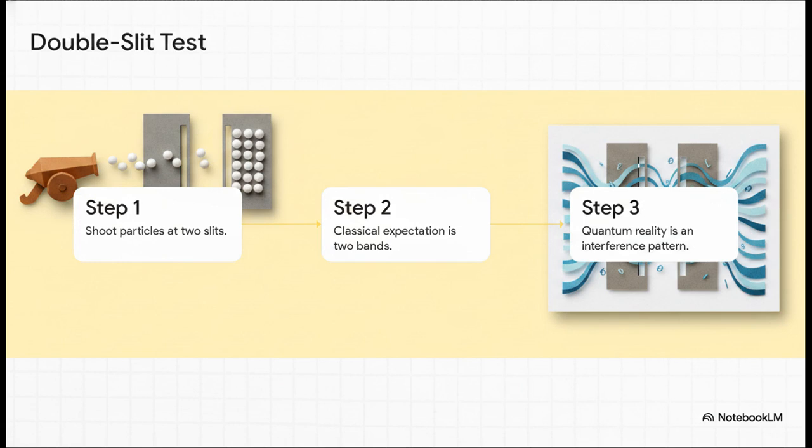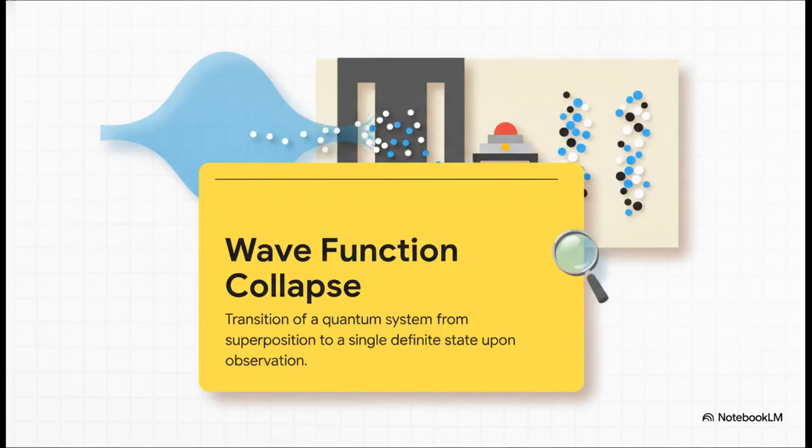Imagine shooting tiny classical marbles through a barrier that has two slits cut into it. You'd obviously expect to see two distinct bands on the wall behind it, right? But when physicists do this with quantum particles like electrons, shooting them one by one, they do not get two bands. Instead, the particles act like rippling waves. A single particle goes through both slits at the exact same time in a state of superposition, interferes with itself, and creates this complex, striped interference pattern on the back wall. It's crazy. But here is where it gets truly fascinating.